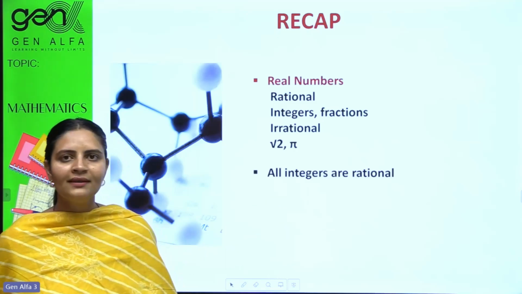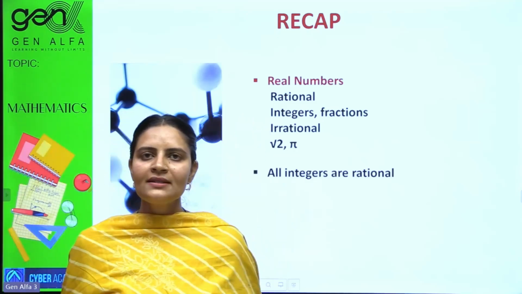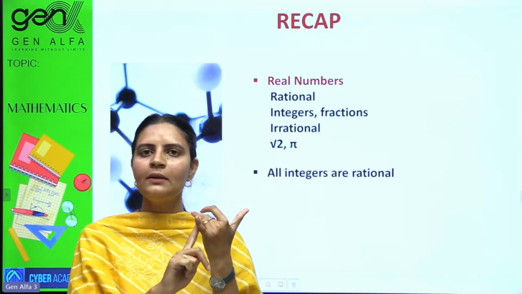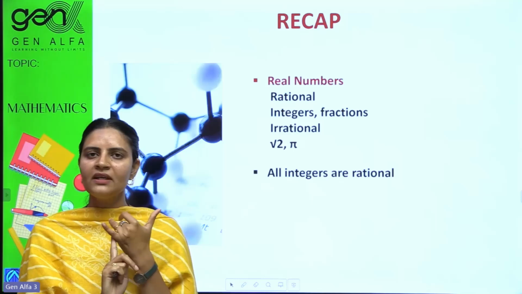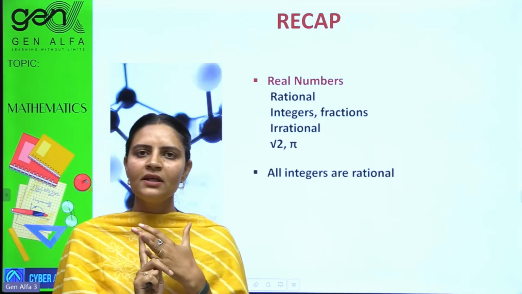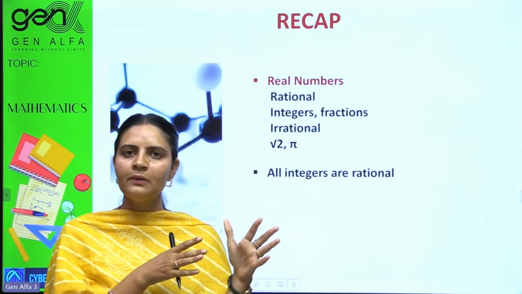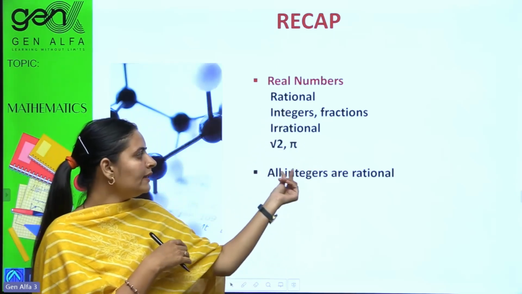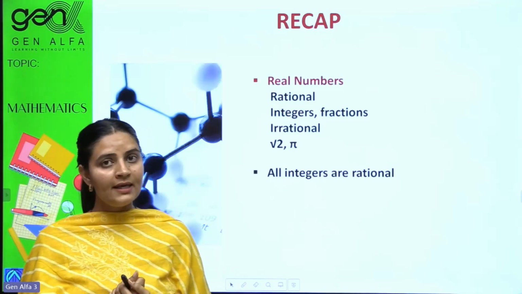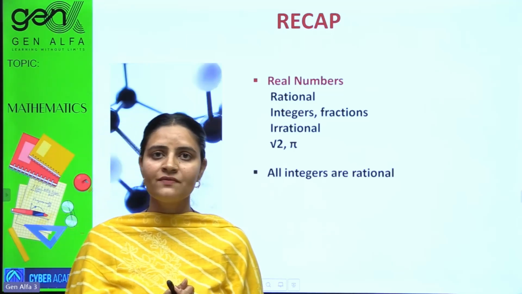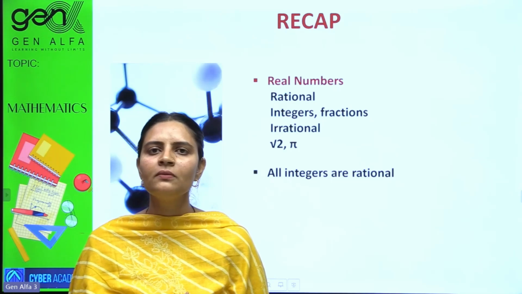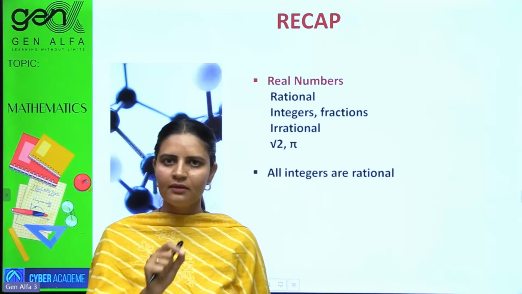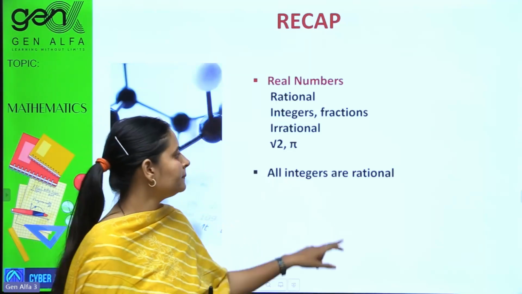Let's recap. A bigger set is real numbers, having its subparts. Natural numbers we have done, whole numbers we have done, rational numbers we have done, irrational numbers we have done. Somehow I related it to fractional numbers too. So these are under real numbers. All integers are rational. All integers, meaning negative, positive and zeros, can be written in p by q form. Just find their fractions; just take 1 as the denominator, you can easily find them.